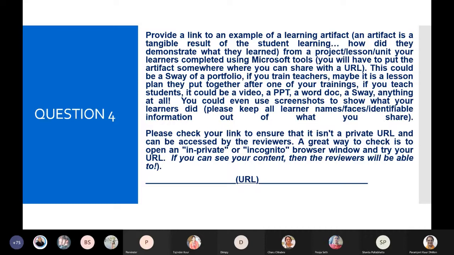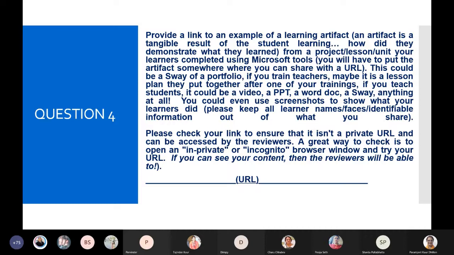We have to be doubly sure and check that the artifacts, the projects or series of lessons we mention there, are public, so that the person who is checking can access them and see that what you mentioned in question number 3 is as per the requirement. So I'll just read the question. Provide a link to an example of a learning artifact.